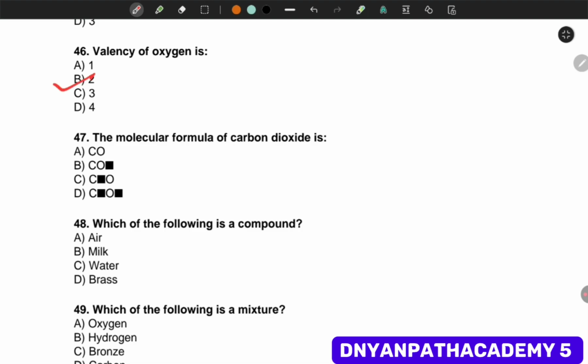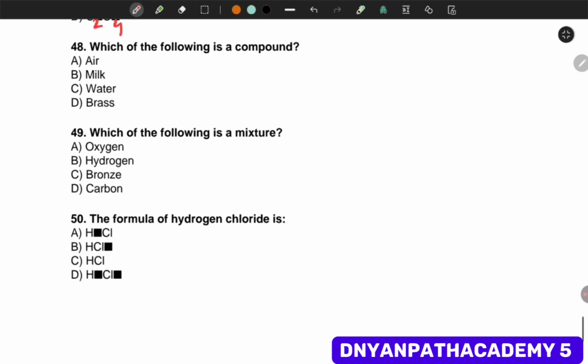Molecular formula for carbon dioxide is CO2. Which of the following is a compound? Water. Which of the following is a mixture? Bronze. The formula of hydrogen chloride is, so यहाँ पे again, answer is HCl.